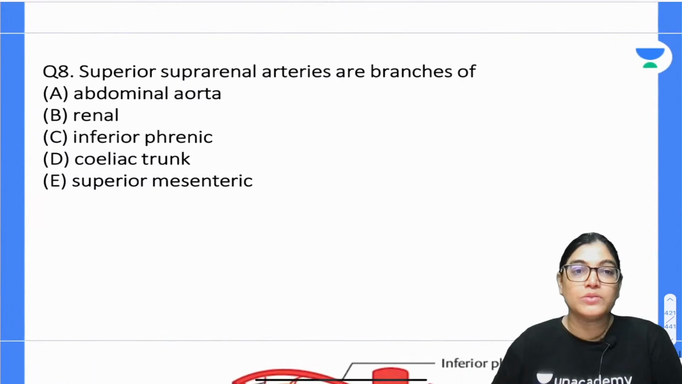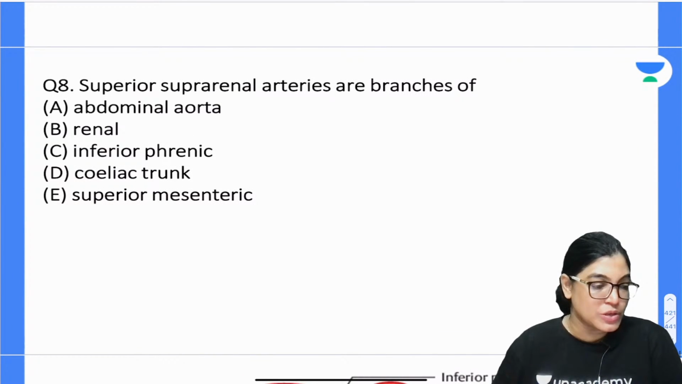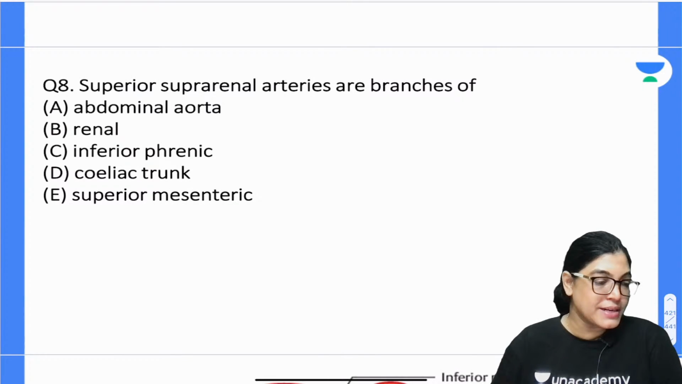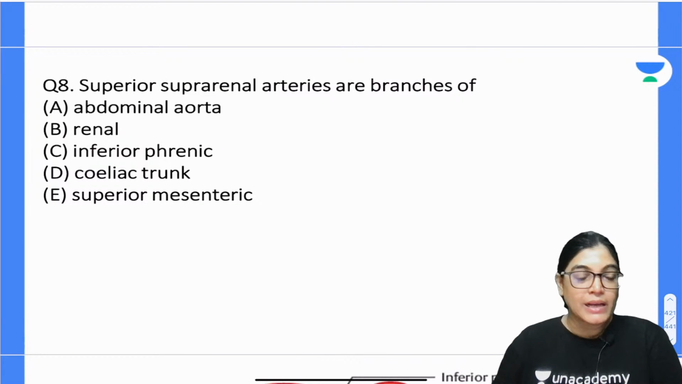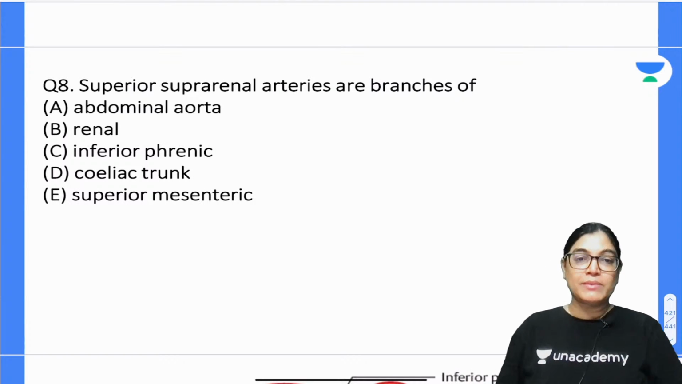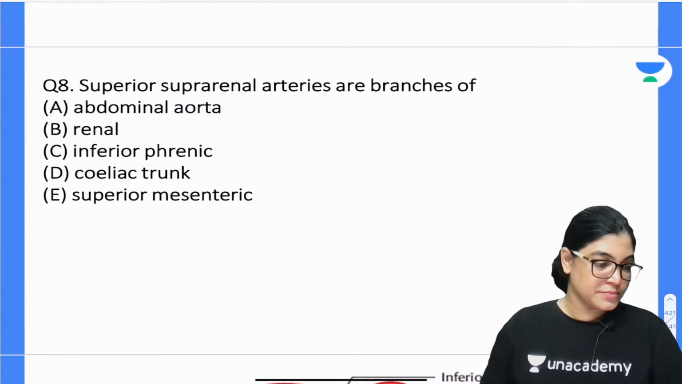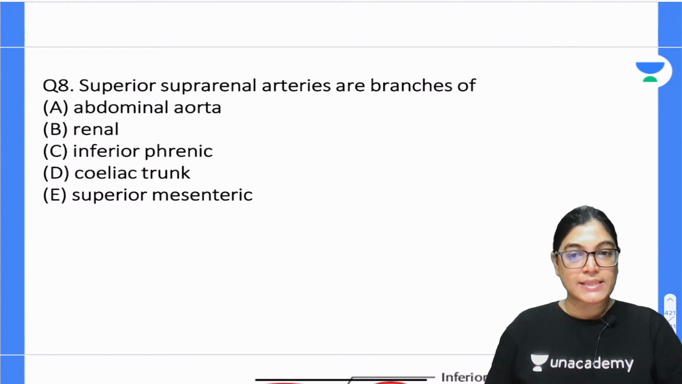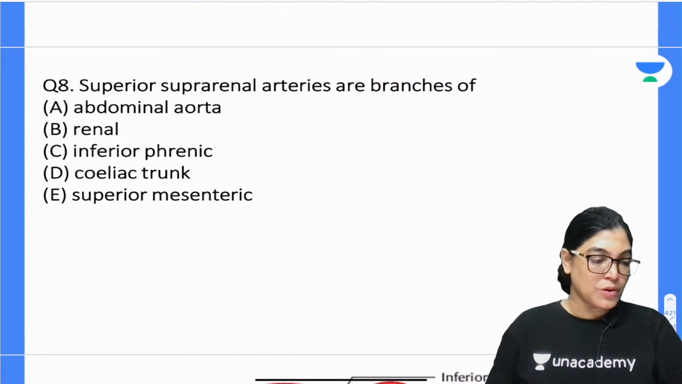Now let's move on to the 8th MCQ. Superior suprarenal arteries are branches of: abdominal aorta, renal artery, inferior phrenic, celiac trunk, or superior mesenteric artery. So your time starts now. Mark the correct answer. Superior suprarenal arteries are branches of. 5 options are there.